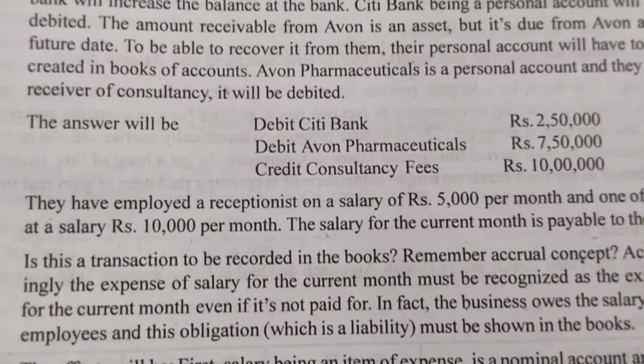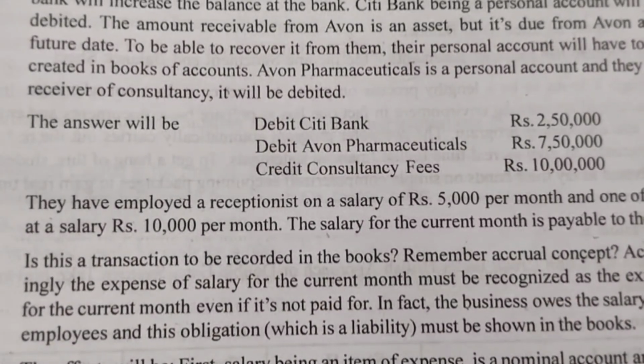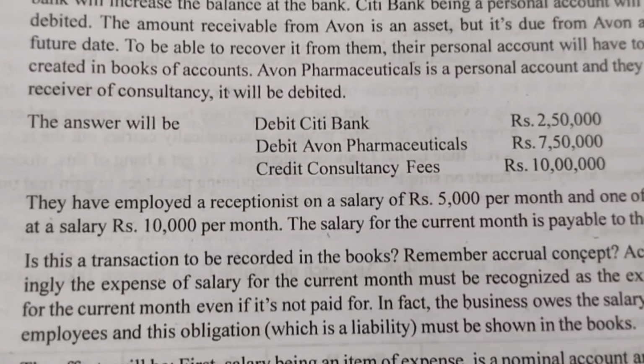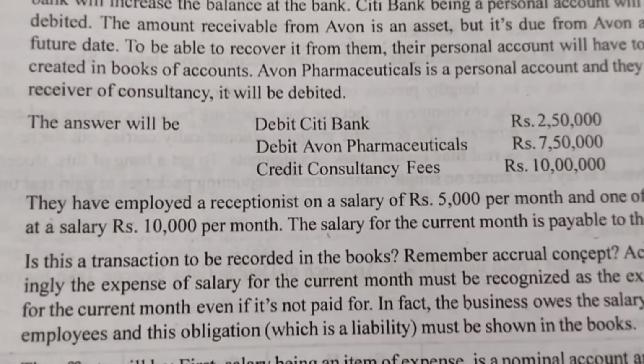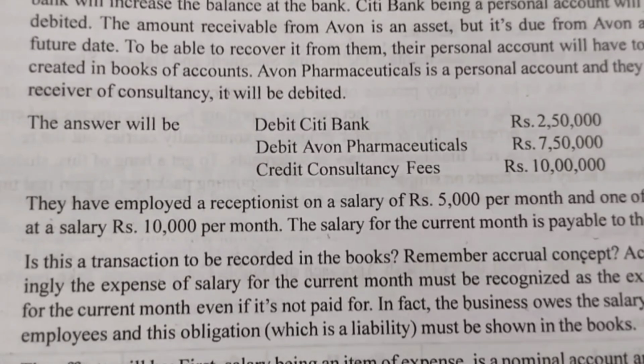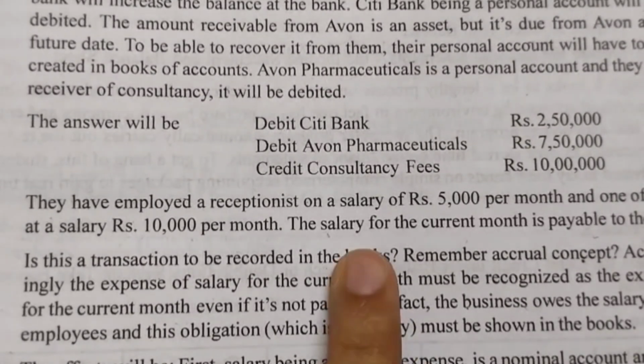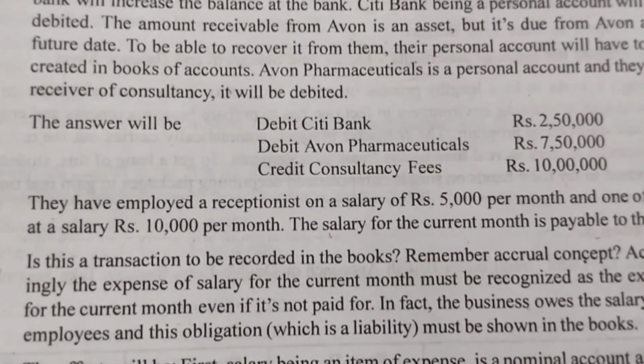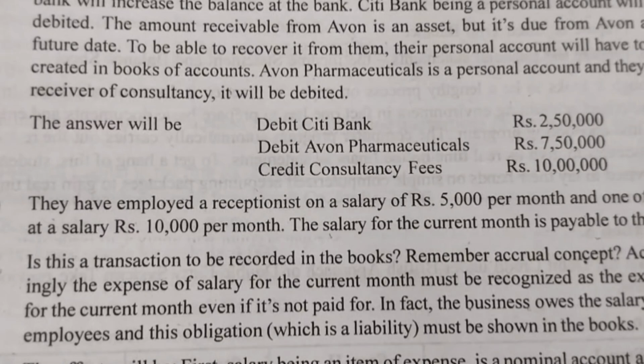So this is actually expenses only. Expenses are increasing, so we have to debit both of them. The salary for the current month is payable to them. That means this month's salary has not been paid yet. Salary is an expense only, so we have to debit them. But it is also said that the salary for the current month is payable to them. That means it is yet to be paid.